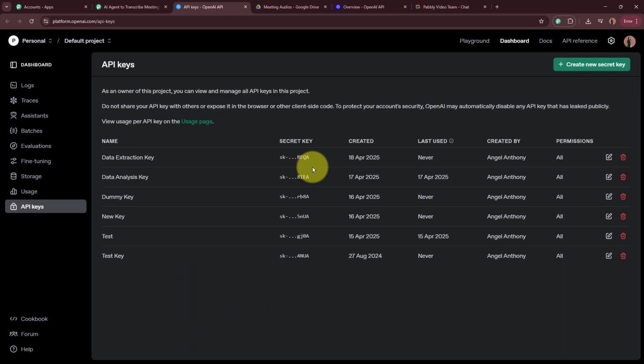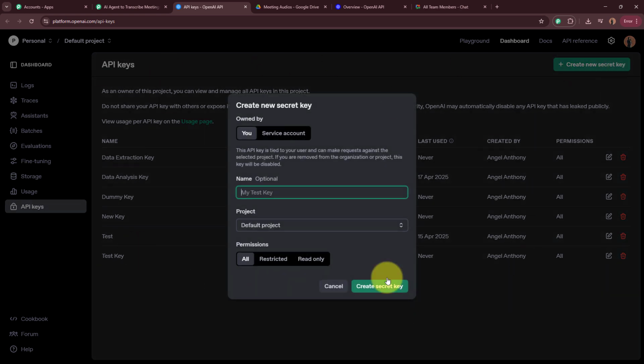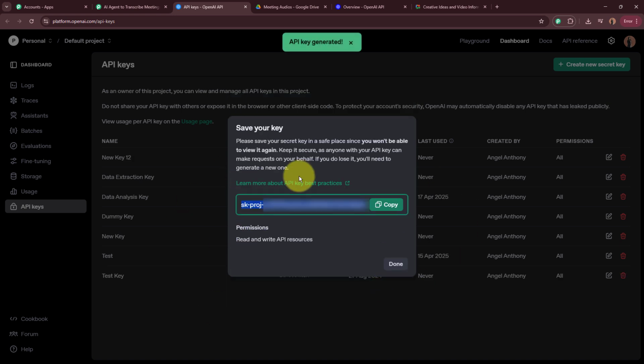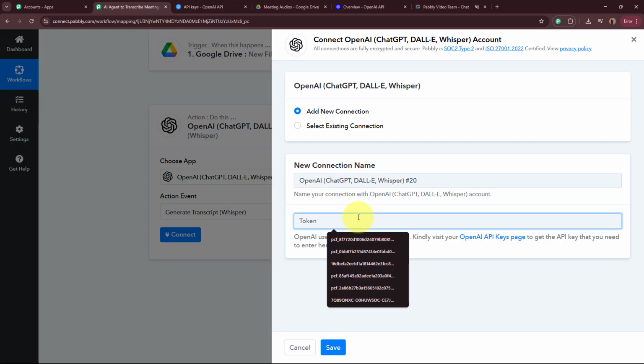As soon as you're going to open the hyperlink, you're going to land towards the API keys page of your OpenAI account. And now we're going to generate a new token. For that, click on this create new secret key button on the top right corner. As soon as you're going to do that, you can see right over here, it is asking for the name of the key, project and the permission. So firstly, for the name of the key over here, I'm going to write it as new key 12. Okay, so this is a dummy name that I've given to the key. For the project, I'm going to select as default project and permissions is going to be all. After filling in all the required details, I'm going to click on this create secret key button right here. A token is generated. I'm going to copy this token from here and simply paste it in this field right over here.